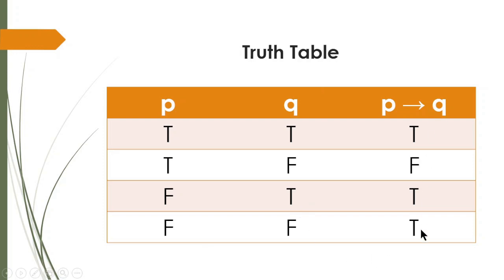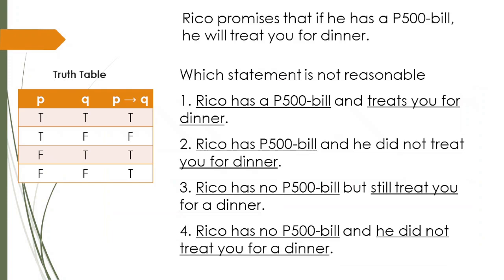Ang gusto nating mapansin dito sa truth table, kapag ang hypothesis ng statement ay tama, pero ang conclusion ay mali, ang statement ay nagiging false. Yan po ang ating tatandaan. So let's go back to the situation before. So Rico promises that if he has a 500 peso bill, he will treat you for dinner. So nangako si Rico. So alin dito sa mga statement na ito ang napako yung kanyang pangako? That means the statement is not reasonable.